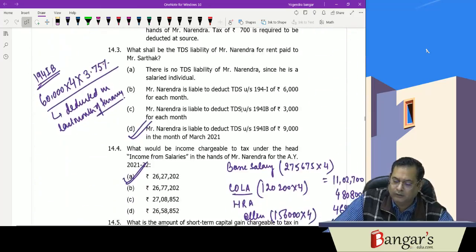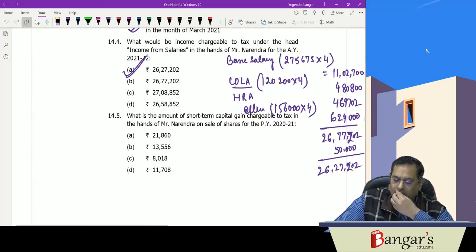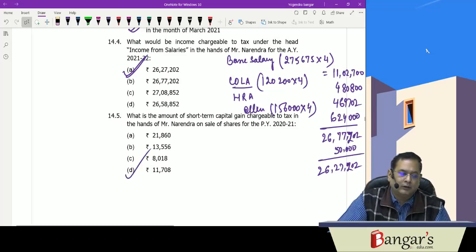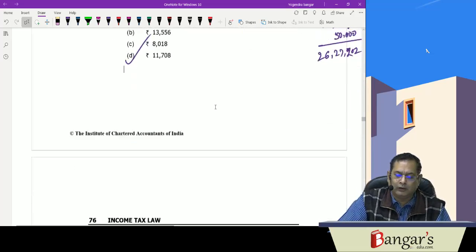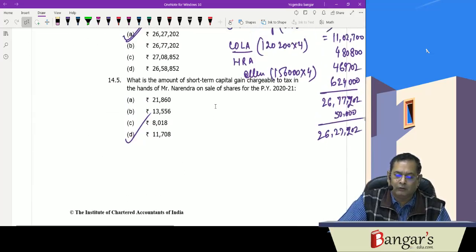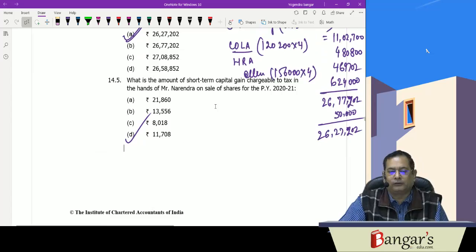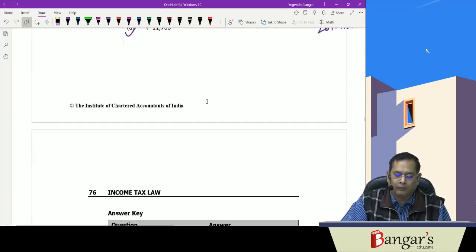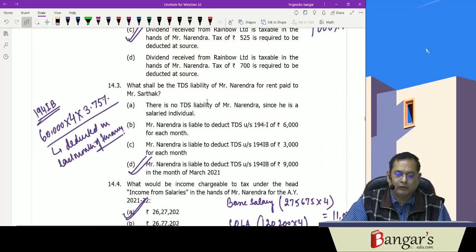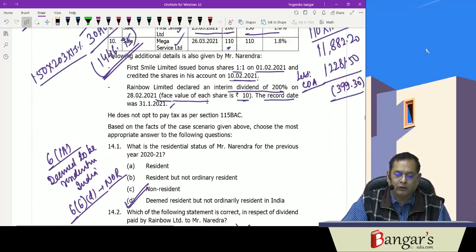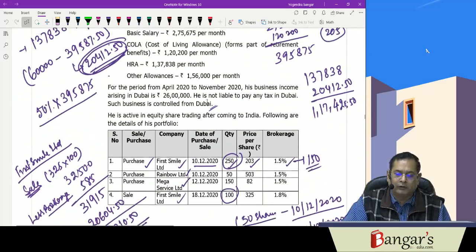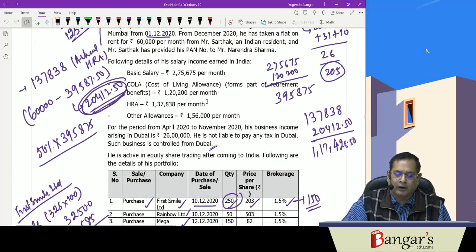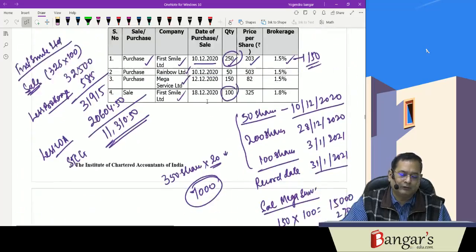So this way we have to calculate the capital gains. The first in first out principle is there, and the cost of acquisition of the bonus shares is taken as nil. This was a very comprehensive case study which we have discussed here. It covers capital gains, salary, and residential status, and these aspects have been covered in this particular case scenario.